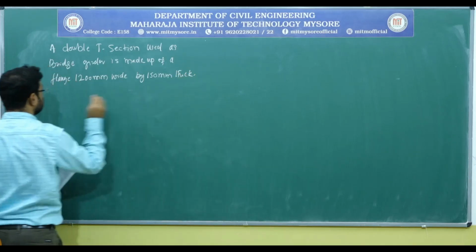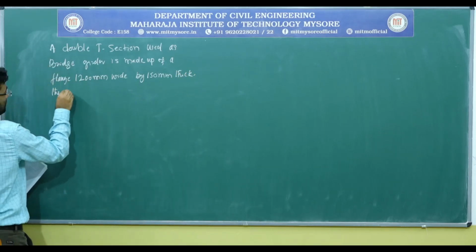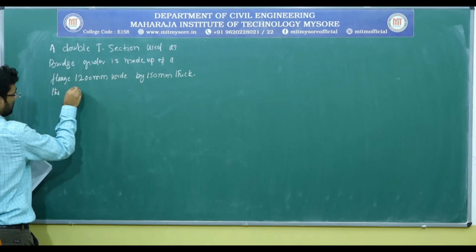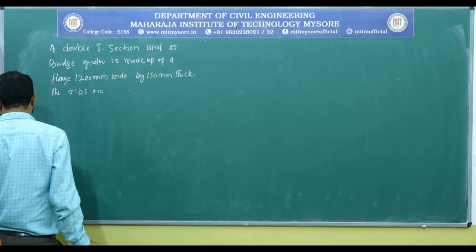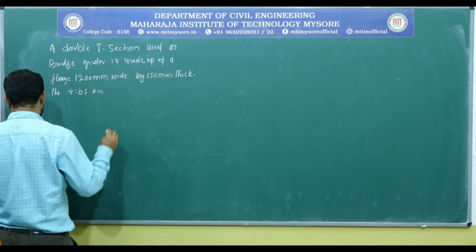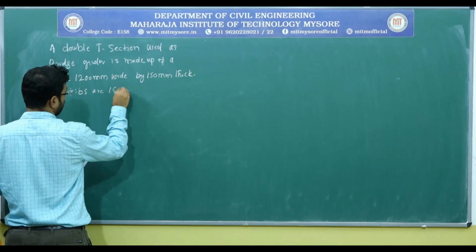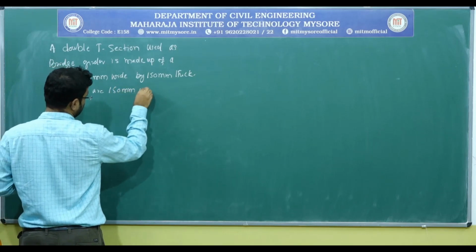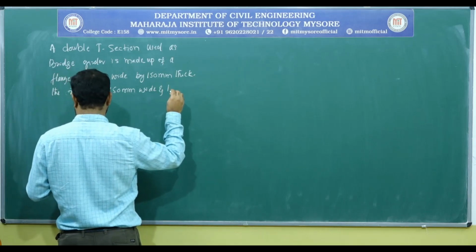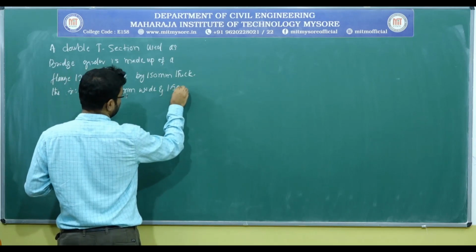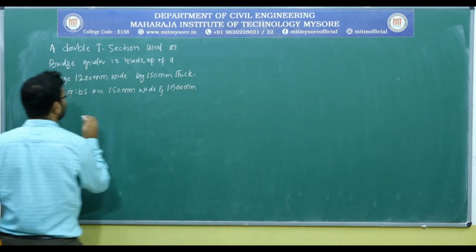The ribs are 150 millimeter wide and 1500 millimeter deep.